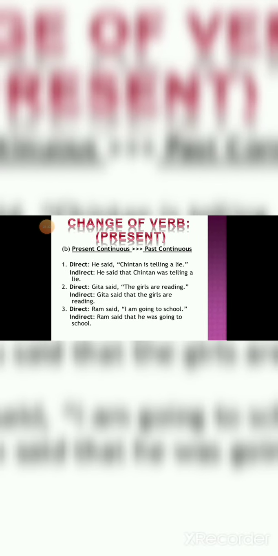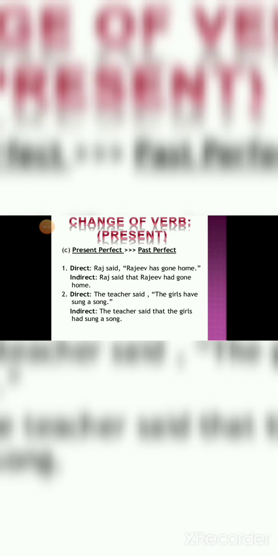Change of verb: present continuous to past continuous. Direct speech: He said, "Chintan is telling a lie." Indirectly, he said that Chintan was telling a lie. Geeta said, "The girls are reading." Geeta said that the girls were reading. Direct speech: Ram said, "I am going to school." Indirect: Ram said that he was going to school. We have made the changes in tenses as well as pronouns.